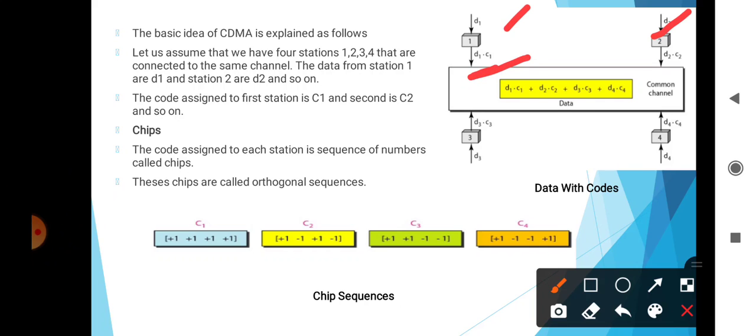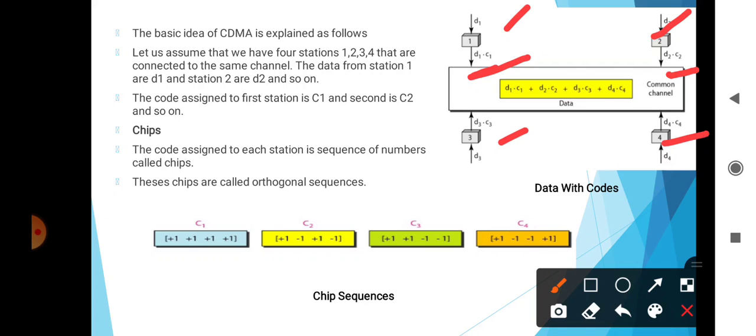Then station B multiplies its data by its code, that means D2 dot C2, and so on, D3 dot C3 and D4 dot C4.